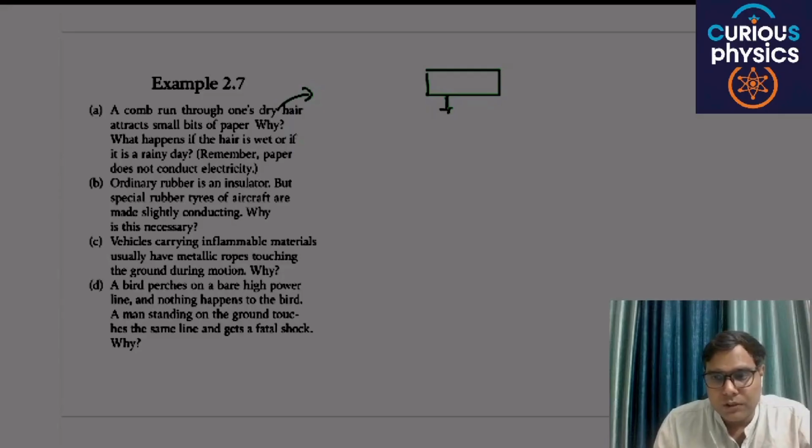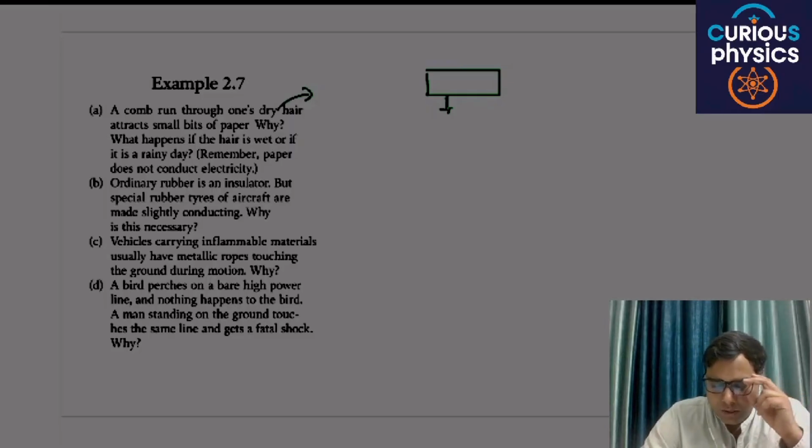If this comb is polarized, then there will be a torque on the pieces of paper, which get polarized, and due to this polarization a force of attraction or repulsion will be there. What happens if the hair is wet? If hairs are wet, the friction is low, so little charge is produced, and this polarization will not take place.